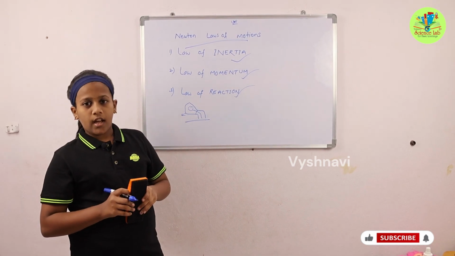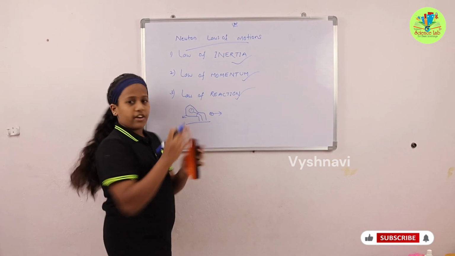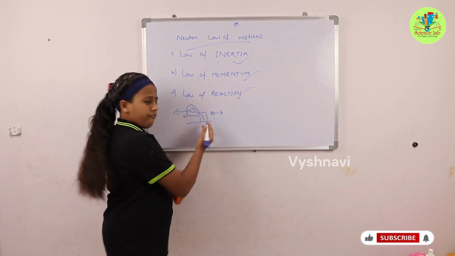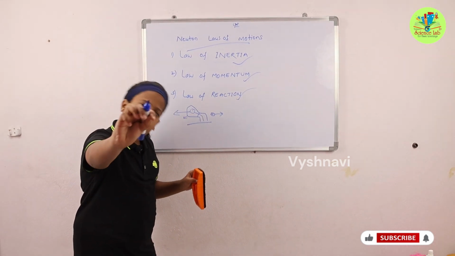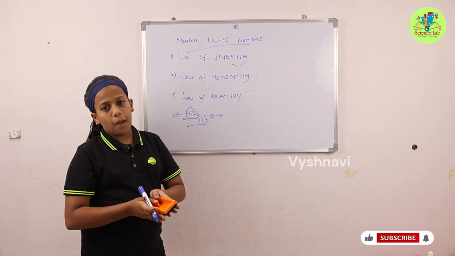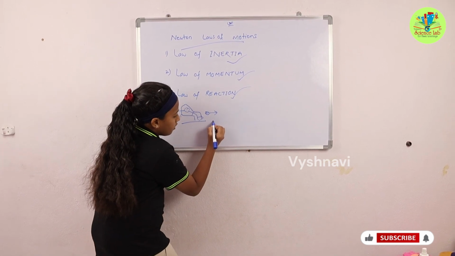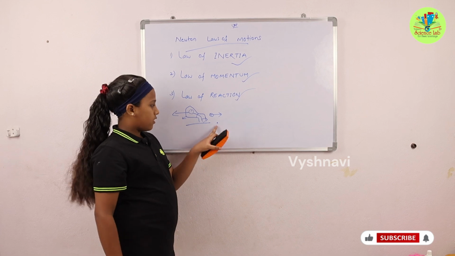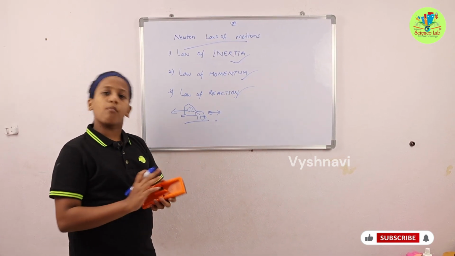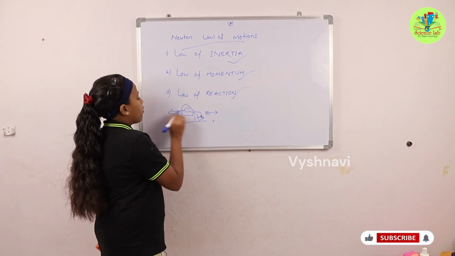When the bus starts moving front, our body will come back and we will do this much motion also. Our legs are not habituated to that. This much motion means our legs are habituated to the moving position. So our legs come front and our body goes back.